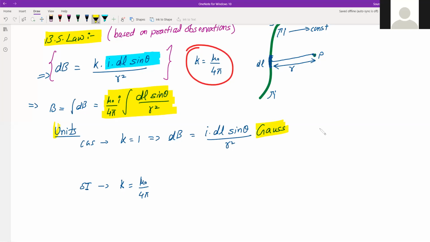In the SI system, the same dB will be equal to mu naught divided by 4 pi into I dl sine theta divided by r square, and the unit here is called Tesla.